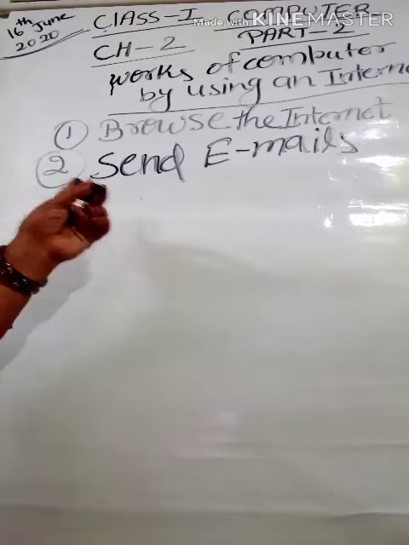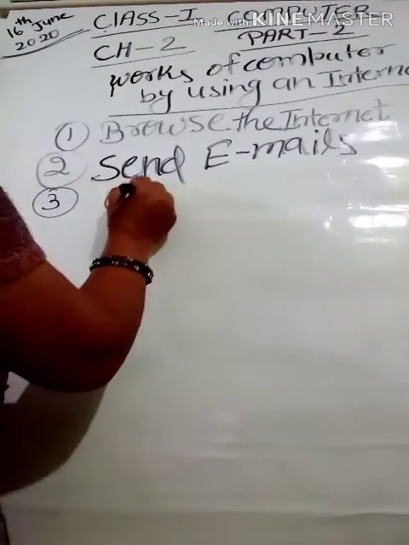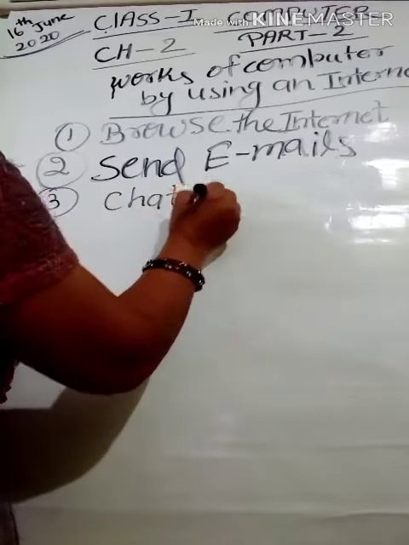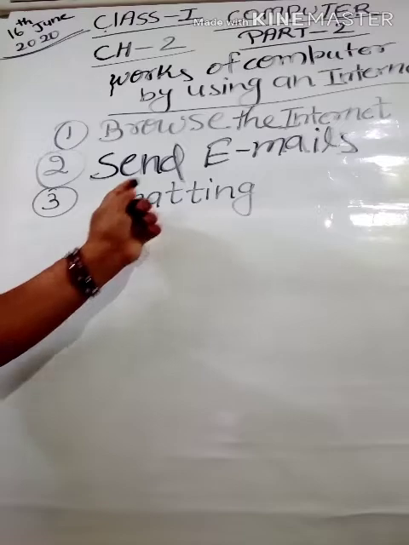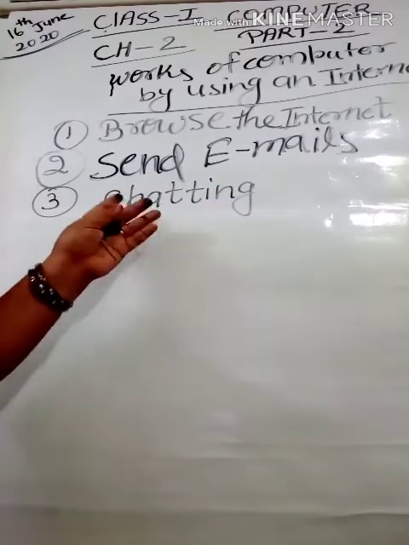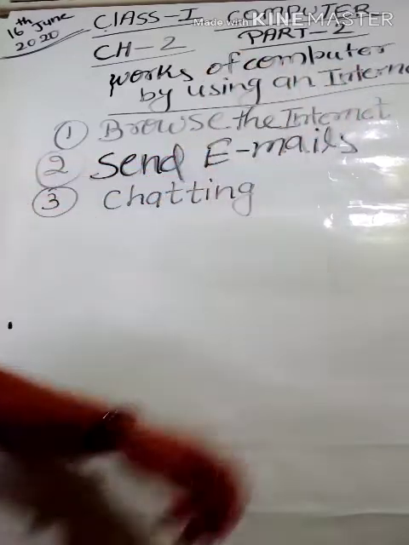The next one which we can do is chatting. That means you can talk with your friends by using the computer if you have taken an internet connection.